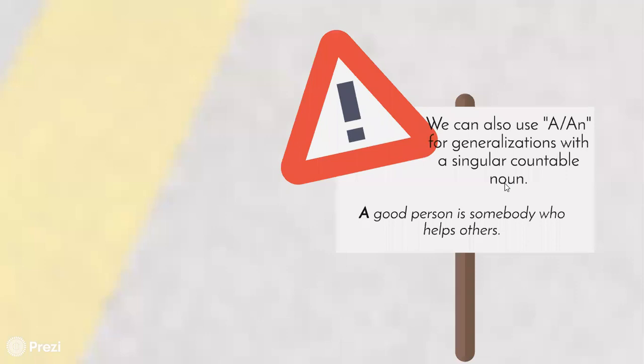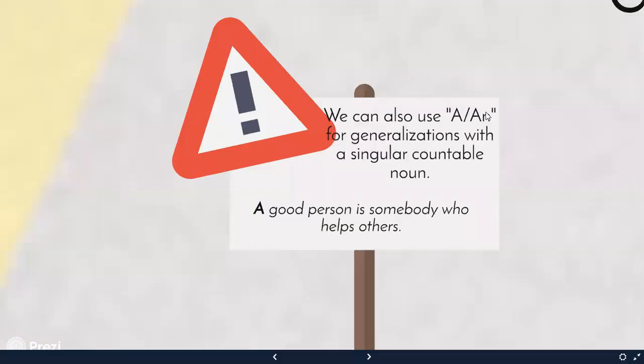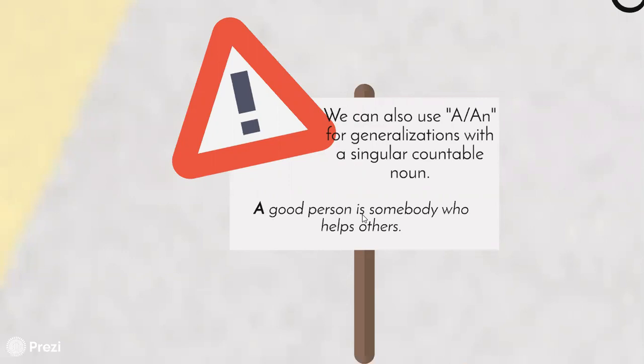And also, for generalizations, we can use a or an, but of course with a singular countable noun. For example, a good person is somebody who helps others. Person is singular, so I use a, and this is a generalization. So you can make generalizations with no article, like children like playing outside, or if it's a singular countable noun, you can use the indefinite article a or an.